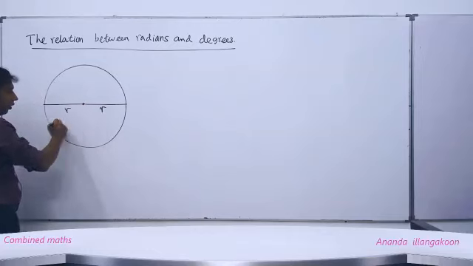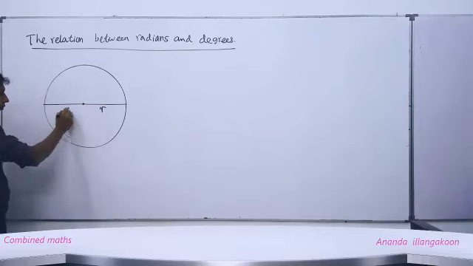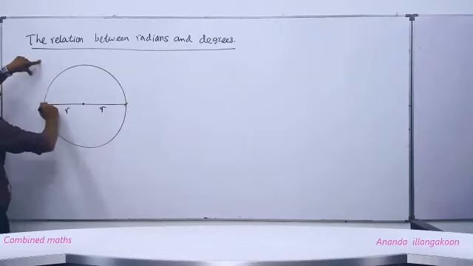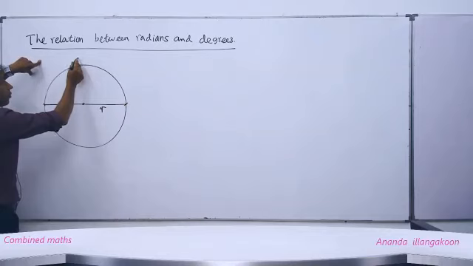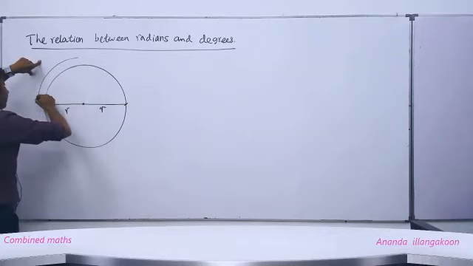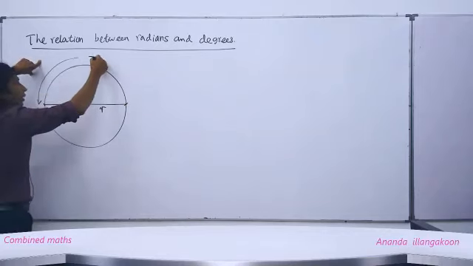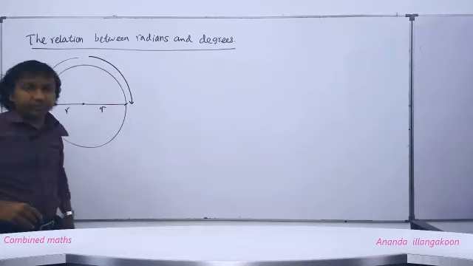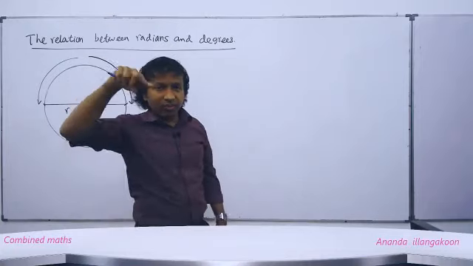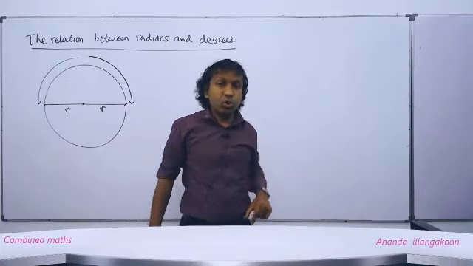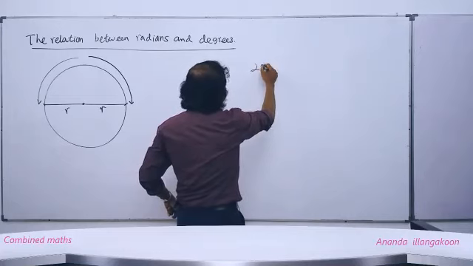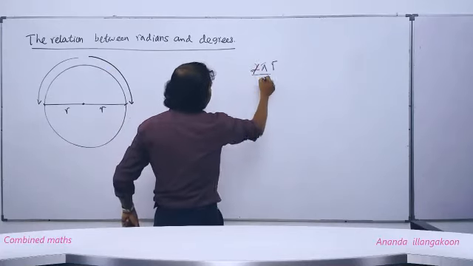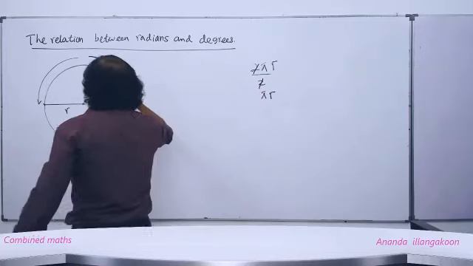Here R, here R. Now if I take this semicircle, this semicircular arc, its length, you know, people, the whole circumference is 2 pi r. Then half of that, divided by 2, we get pi times r. This is pi times r.